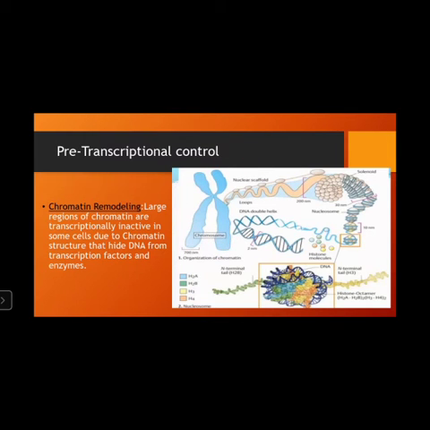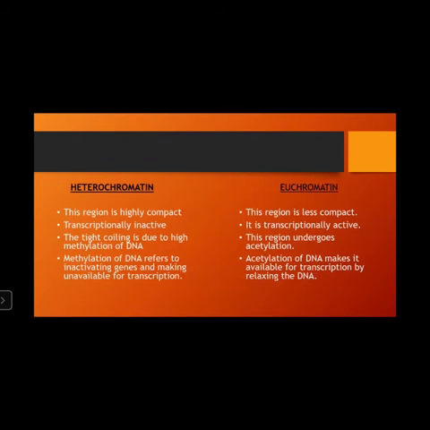In chromatin remodeling, large regions of chromatin are transcriptionally inactive in some cells, due to the chromatin structure that hides DNA from transcription factors and enzymes. So to get that chromatin structure activated for the transcription factors and enzymes, chromatin remodeling is required. There are two types of chromatin in the chromosomes. First one is heterochromatin, and the next one is euchromatin.